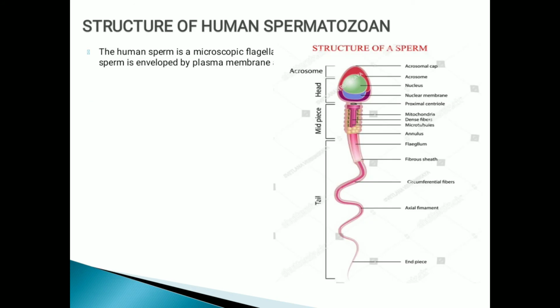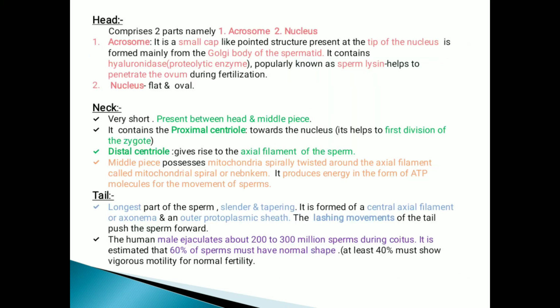Structure of the human spermatozoan. The human sperm is a microscopic, flagellated and motile gamete. The whole body of the sperm is enveloped by plasma membrane and is composed of three parts: head, neck and tail. The picture shows the structure of sperm.